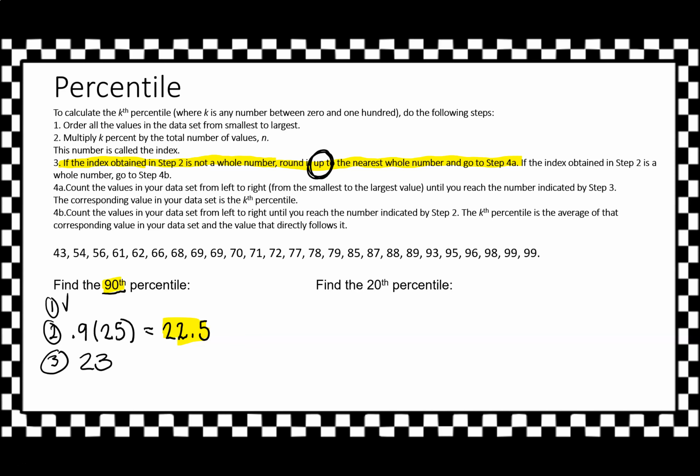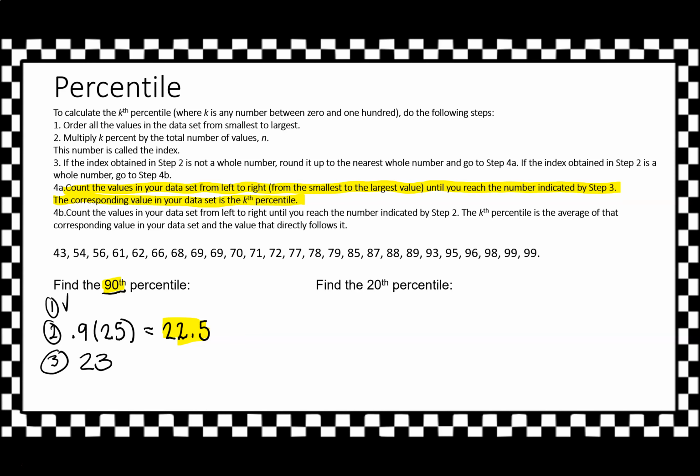Now we have to go to step 4a, so let's go back and see what that says. Step 4a says, count the values in your data from left to right, from smallest to largest, until you reach the number indicated in step 3. The corresponding value in your data set is the kth percentile. What does that mean?